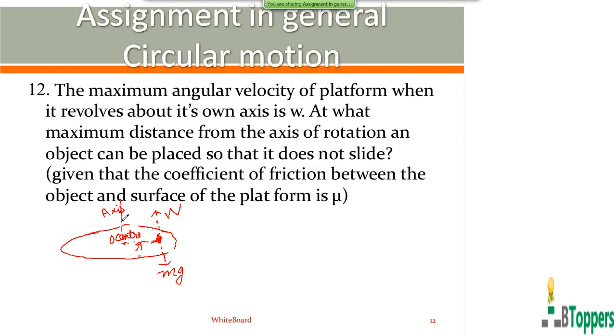The platform is rotating about a vertical axis with some angular speed omega. So the object placed on the platform moves in a circular path of radius r around the same axis. The object will have a tendency to move away from the center, and friction opposes the relative motion.